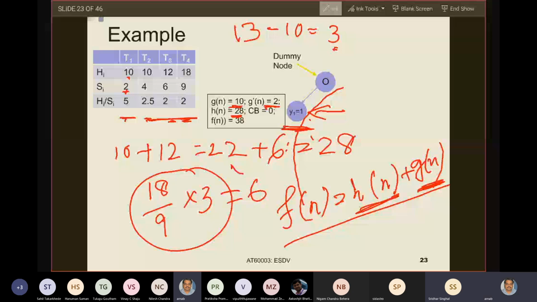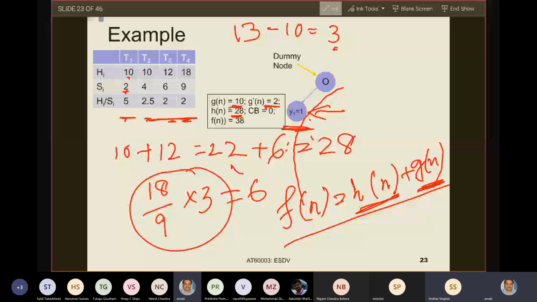I'm still waiting. In slide number 19, I have written this Fn equals Gn plus Hn. But I don't know why you are not shifting to slide number 19. It's very irritating. You still have not gone to slide number 19, right? No, sir. You are stuck at slide number 23. Now you are at slide number 19, it seems. Yes, sir. Yes.